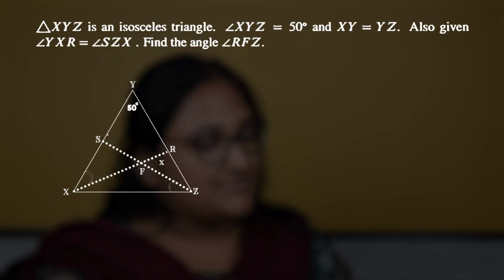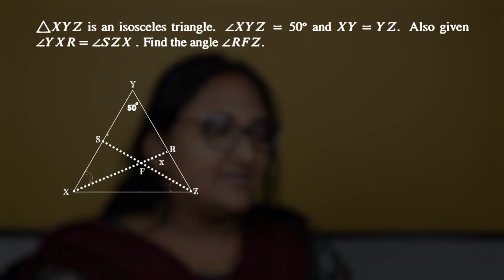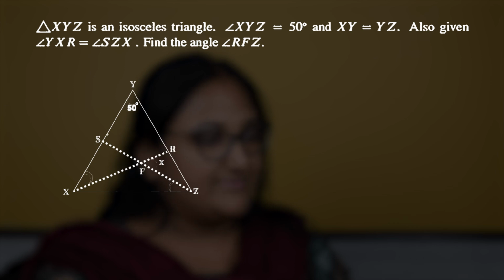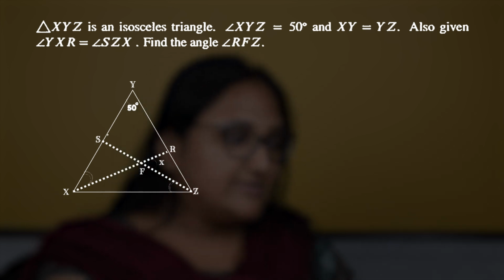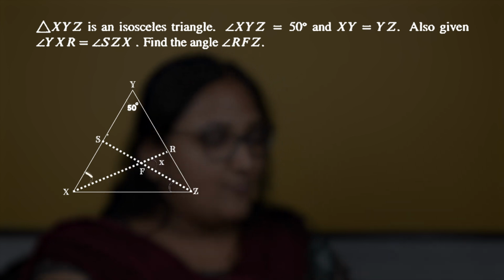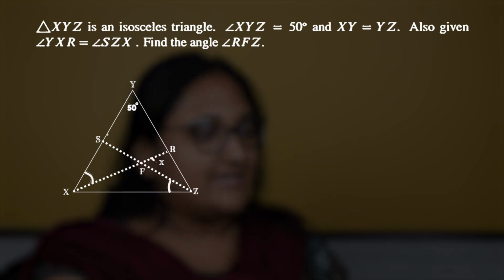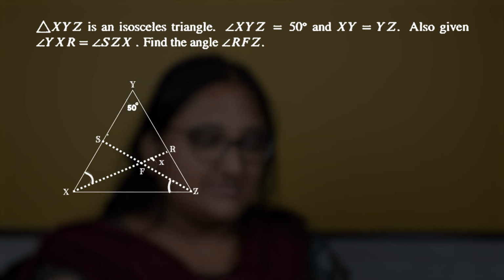Let's start this problem. XYZ is an isosceles triangle where it is given that angle XYZ is 50 degrees. Sides XY and XZ are equal with each other. It is also given that angle YXF and angle FZX are equal with each other.